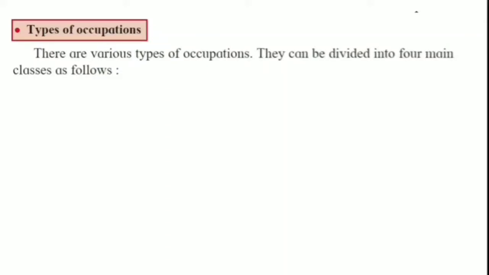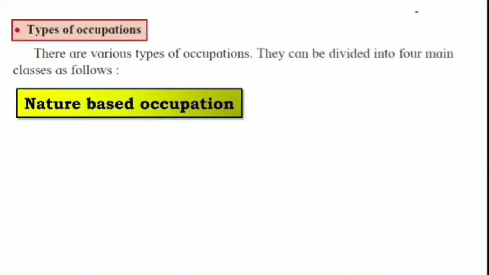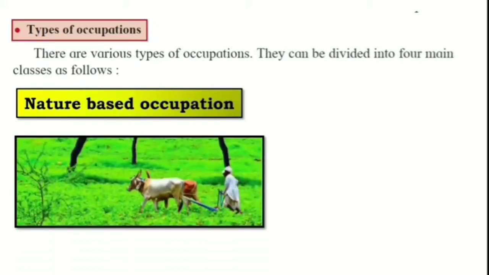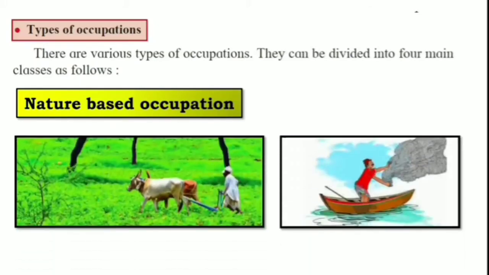First is nature based occupation. Examples are agriculture and fishing. Here you can see pictures. First one is agriculture. It is based on nature, and another is fishing. They are based on nature and that's why they are called nature based occupations.